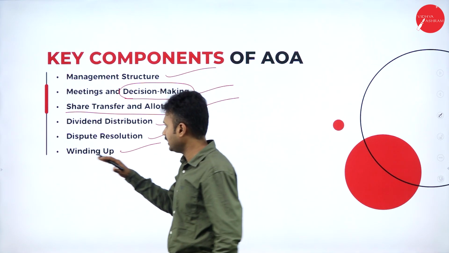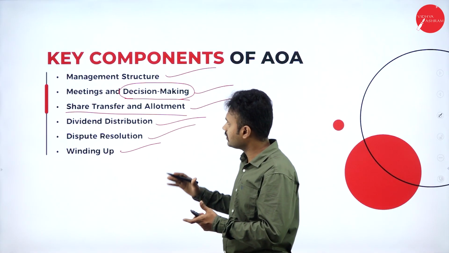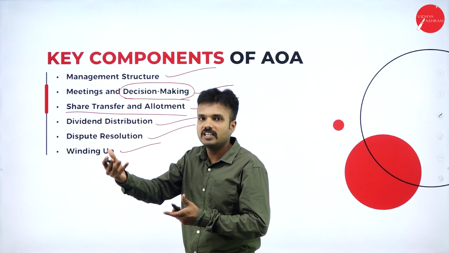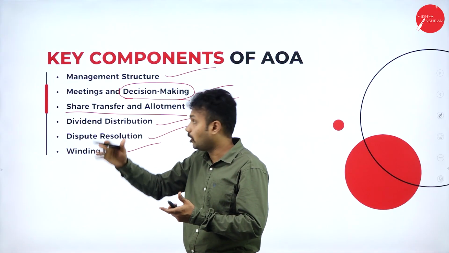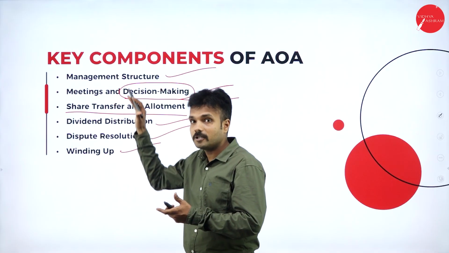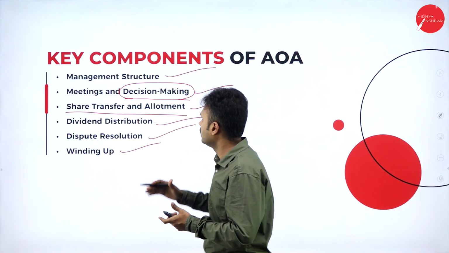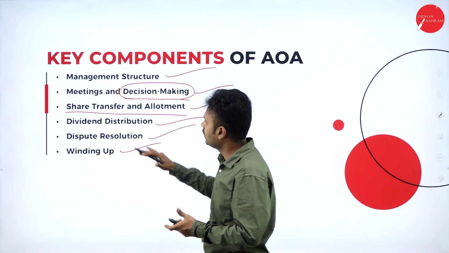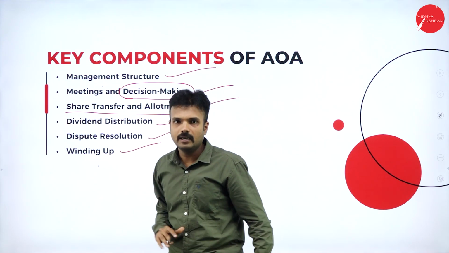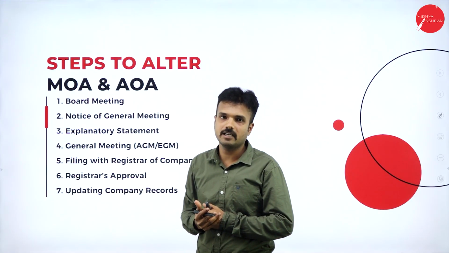These are all the things we need to consider when it comes to the articles of association. What I mean to say is, starting from the management structure: who is the managing director, who is the chairman, who are the directors of the company, all the details are given. They also describe the rights, duties and responsibilities of a particular managerial personnel, which we are going to study further in unit 3. So starting from the management structure till the winding up of the company, everything is included in the articles of association.